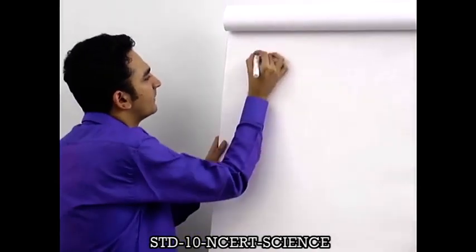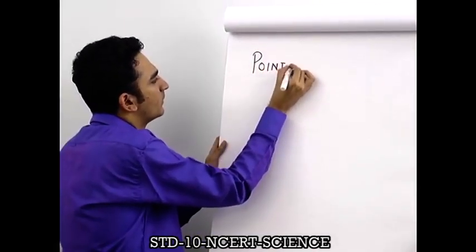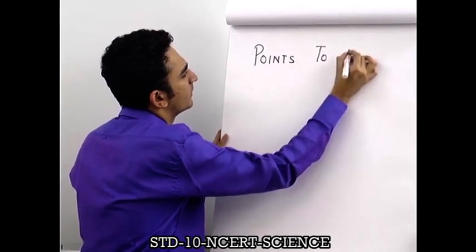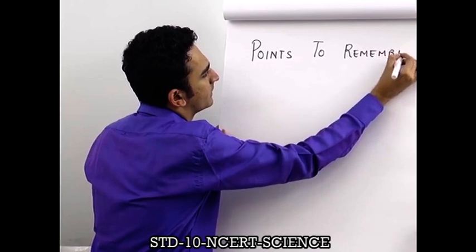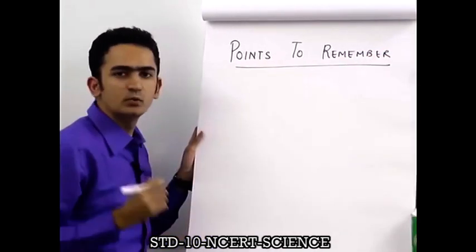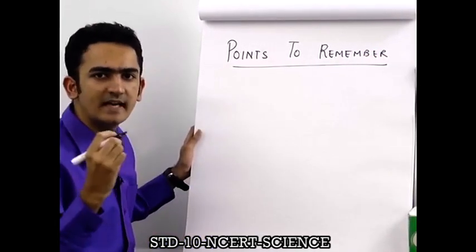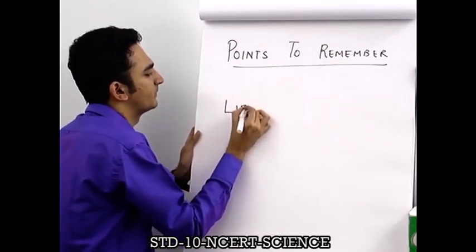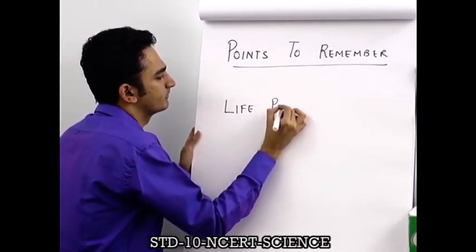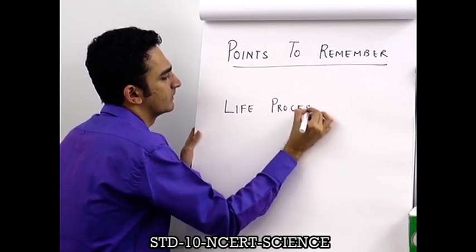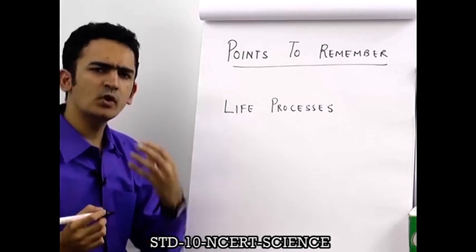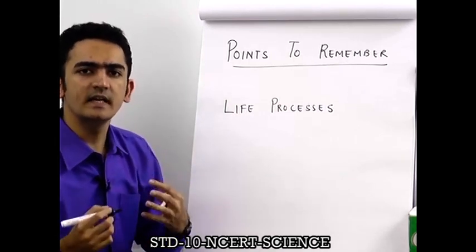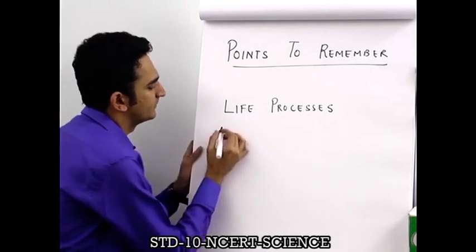The points that we will cover in this chapter will be: first, students, we will understand the meaning of the term life processes. Then we will study 4 types of life processes which are given in detail in this chapter.